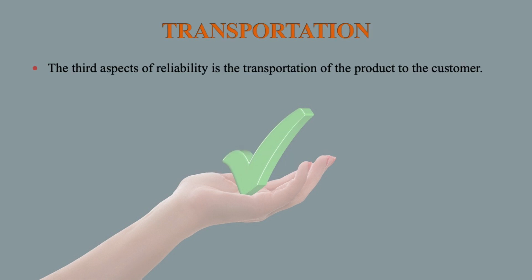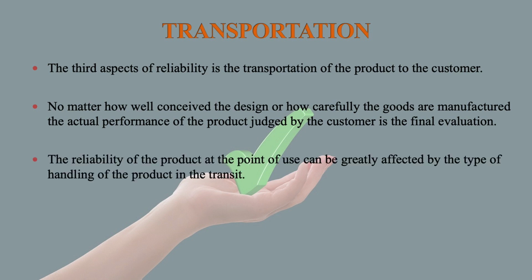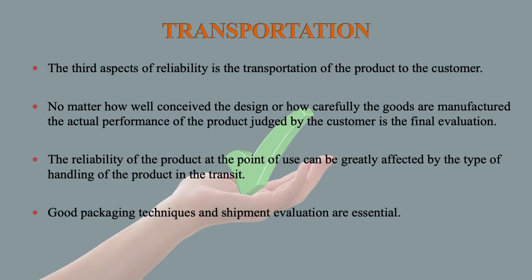The third aspect of reliability is the transportation of the product to the customer. No matter how well conceived the design or how carefully the goods are manufactured, the actual performance of the product judged by the customer is the final evaluation. The reliability of the product at the point of use can be greatly affected by the type of handling of the product in transit. Good packaging techniques and shipment evaluation are essential.